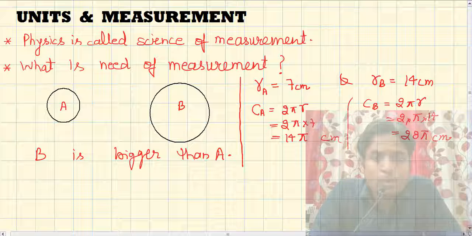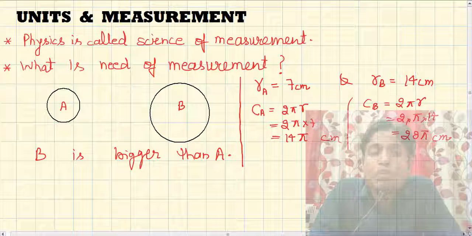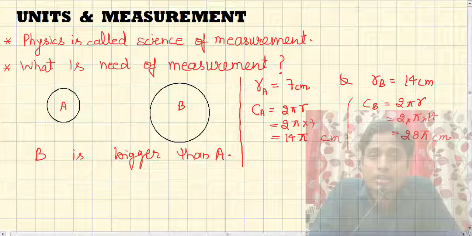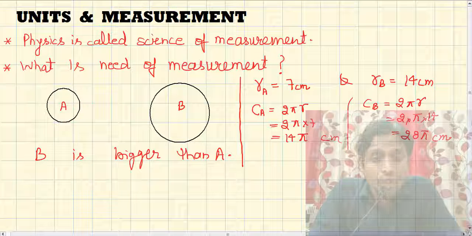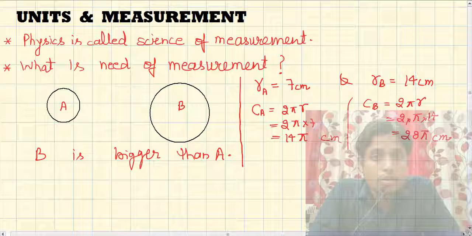Without measurement, it is easy to say which thing is smaller and which is bigger. But if you want to know how much bigger or how much smaller it is than the other, then we need measurement. This is the main need of measurement.